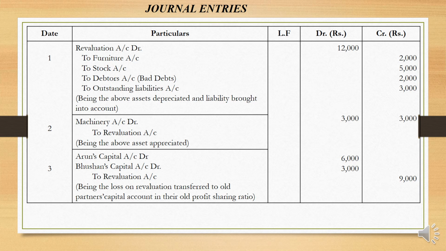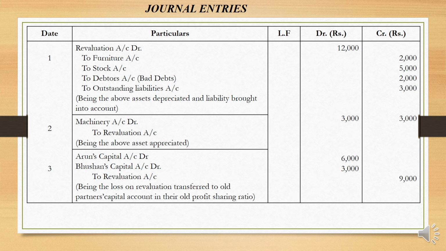In case of liabilities, when there is an increase in the liability, you have to give credit to the liability and debit to the revaluation account. If it is reverse, then you have to pass a reverse journal entry. For example, when there is an increase in the value of machinery, we have given debit to the asset account and credit to the revaluation account. Machinery account debit to revaluation account. This is to show the asset appreciated.